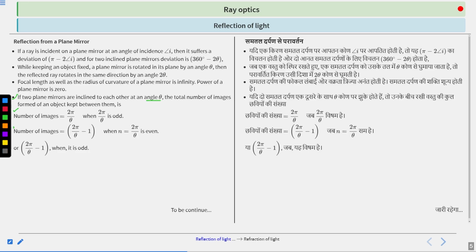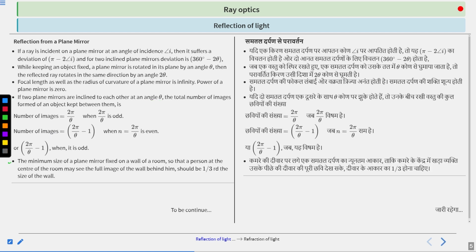And second, the number of images is equal to 2 pi divided by theta minus 1, when n equal to 2 pi by theta is even. Clear? So there are two methods to find the number of images. When 2 pi by theta is even, the formula is this one, and when 2 pi by theta is odd, the formula is this one. So these are some properties related to reflection from a plane mirror.